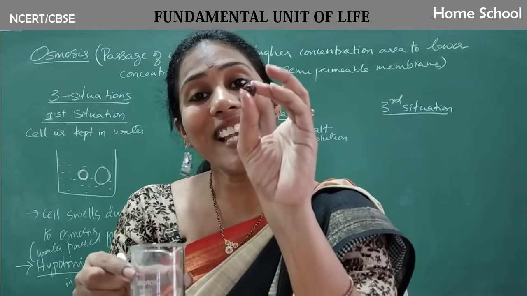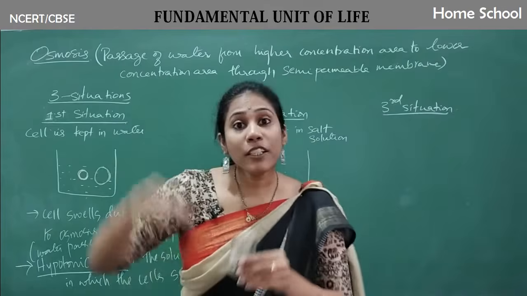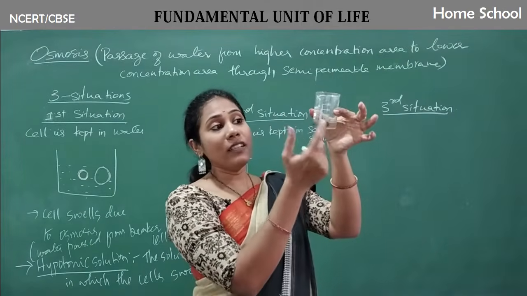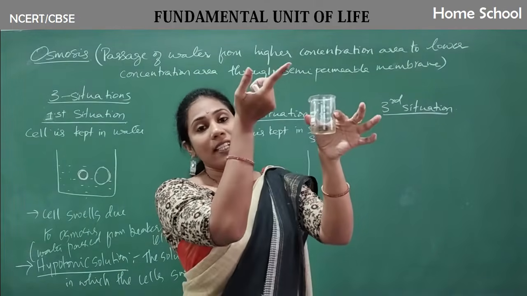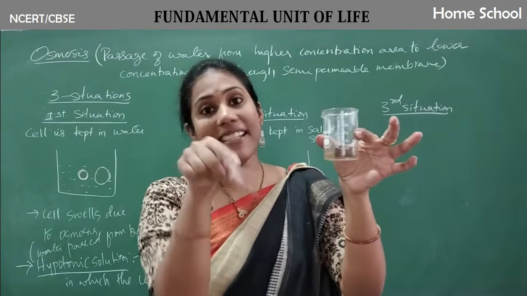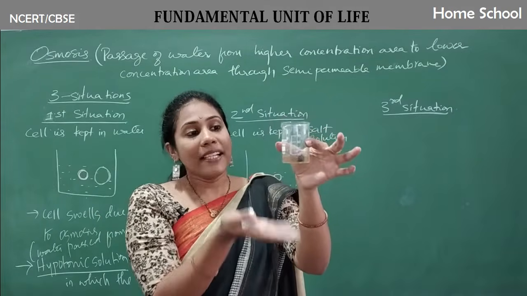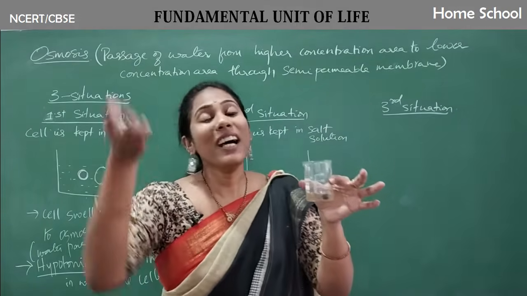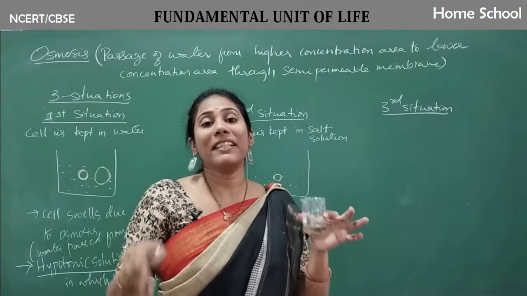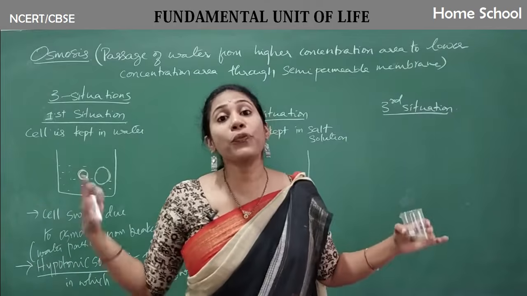Each and every cell has a plasma membrane that is semi-permeable. So water would have moved from the higher water area to the lower water area. Where is less amount of water, guys? Inside the cell. Where is more amount of water? Beaker. So from that area, the water would have moved into the cell through that membrane. That's the reason the cell has become large in size, swollen.